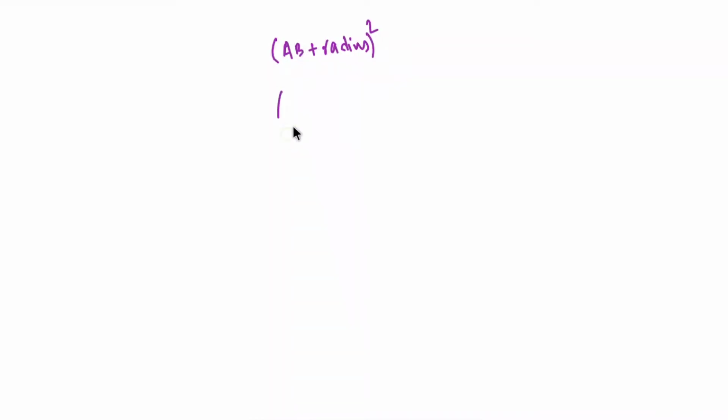So it's nothing but root over 5 minus 2 whole square plus minus 4 whole square. I just need to put AB for this, and plus radius is nothing but 1, and whole square. Okay, so this is whole square, so it turns out to be 36. Okay, this is the answer.